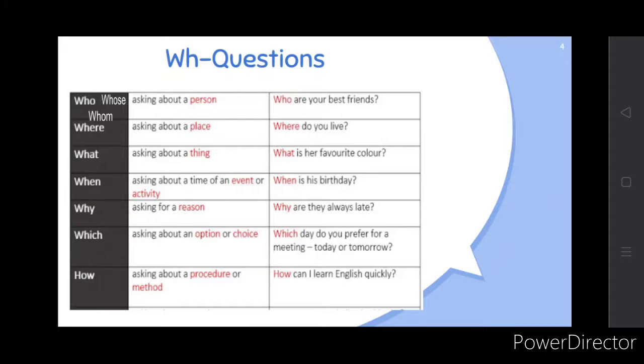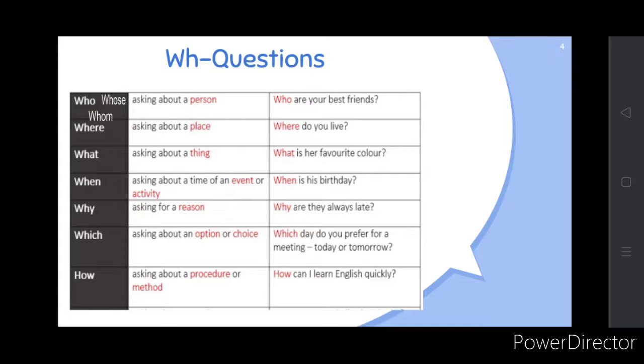Now let us look into the WH questions. WH questions are who, whose, whom, where, what, when, why, which, etc. Now let us see when to use which question word. When you have to ask about a person, if you want to know any information about a person, you will ask questions starting with who, whose, whom. For example, who are your best friends? Whom are you waiting for?